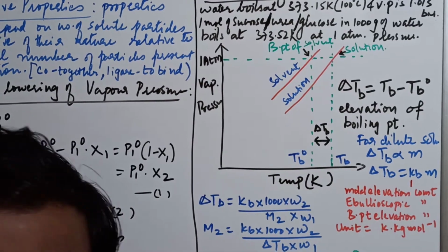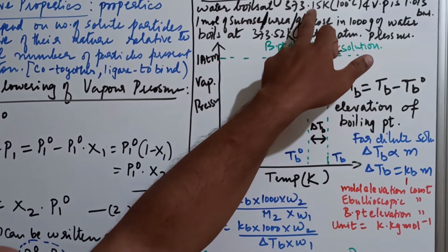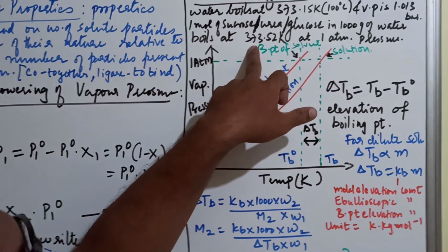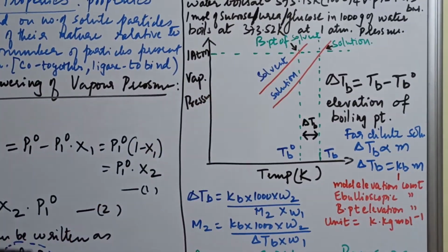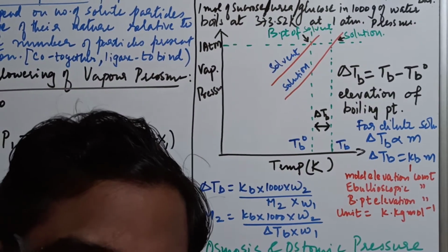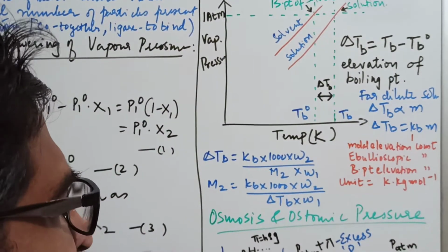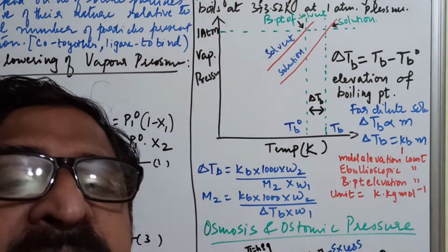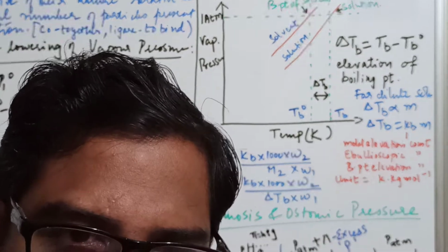Because the boiling point of the solvent is how much? 373.15. But when you are adding a solute, the boiling point found is 373.52. So this has to be a colligative property. Colligative properties are those properties which depend upon the number of particles. That you should always remember. That is, solute particles normally in the solvent.